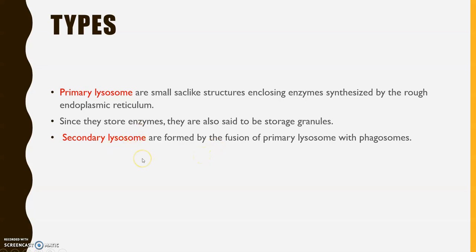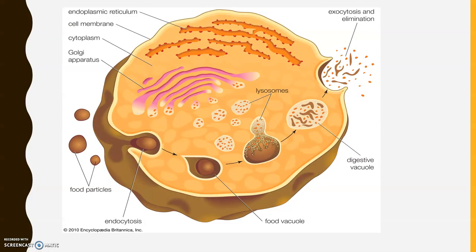See in this figure, you can see the rough endoplasmic reticulum studded with ribosomes here. Here the enzymes, the acid hydrolases, are synthesized, and from here they are budded off and transported through vesicles to the cis face of the Golgi apparatus.